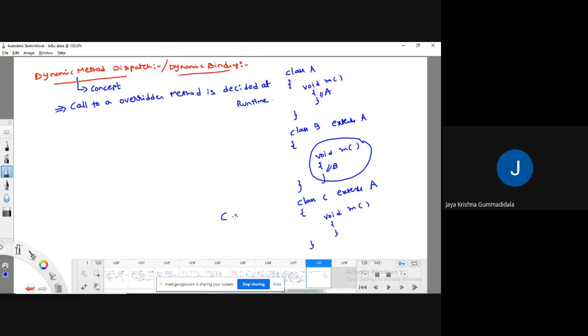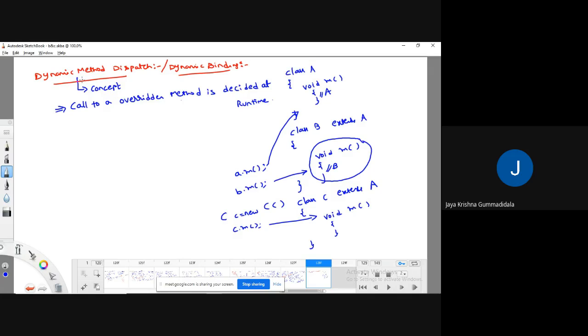If I create an object small c for class C and call c dot m, then we can decide this method is being called. If I create an object for class B and call with respect to B, then I can decide this method is being called. If I create an object for class A and call with respect to object A, then I can decide that this method is being called.